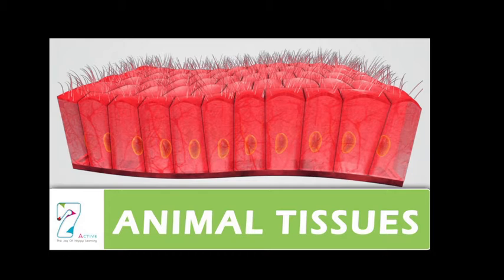Beta, in the last lecture we talked about all the plant tissues. In this lecture, we talk about all the animal tissues. On the basis of the structure of cells and their function, animal tissues are classified into four major types. Okay, so here we go.